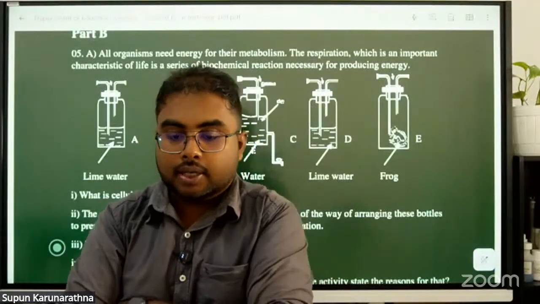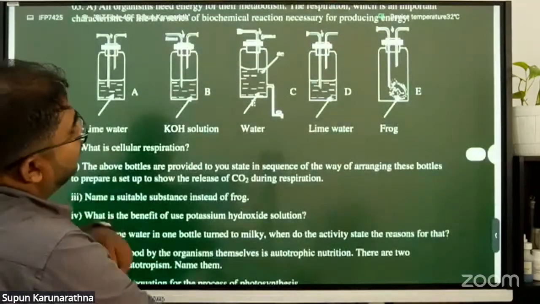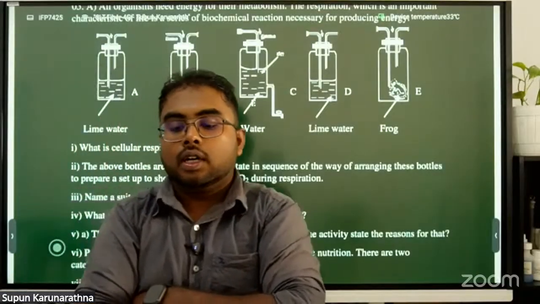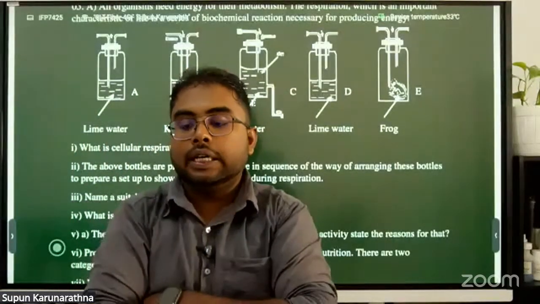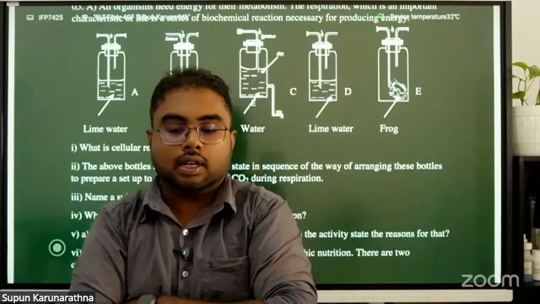The carbon dioxide released during respiration enters the vessel. Right? Okay.